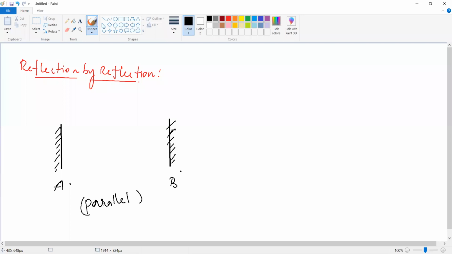Earlier, if there was only one mirror, then one object gives one image. Now here one object is there, so how many images are formed in between the plane mirrors?